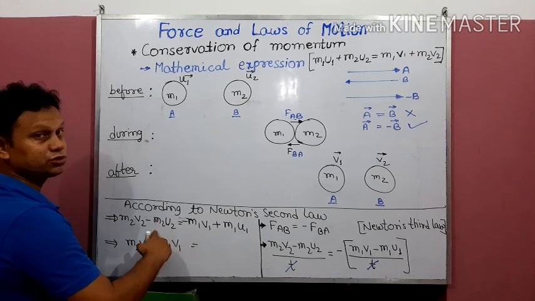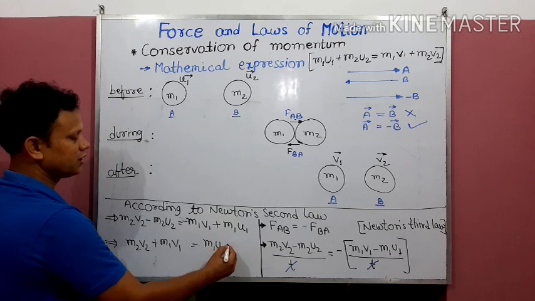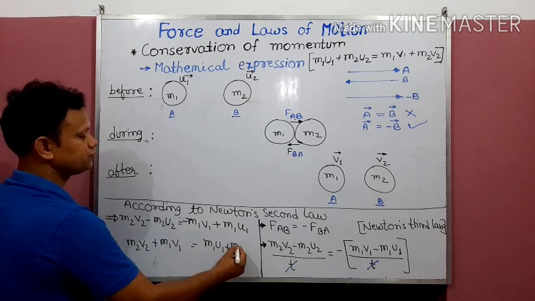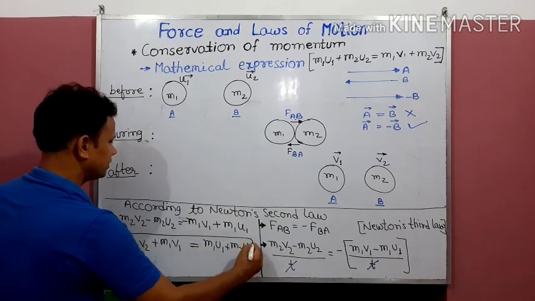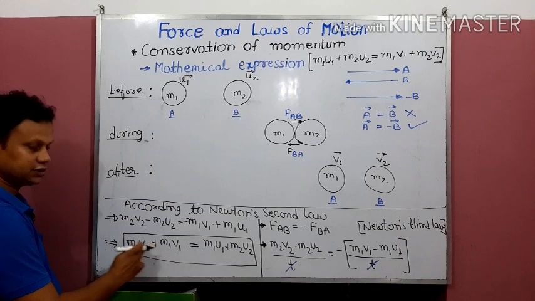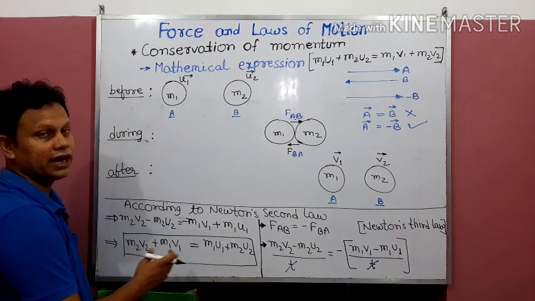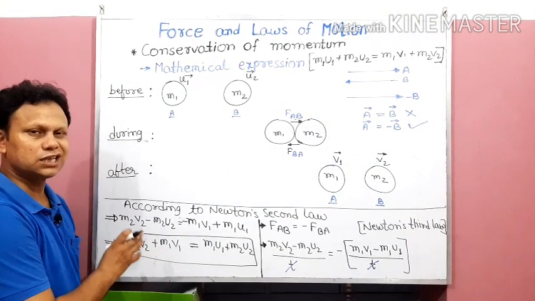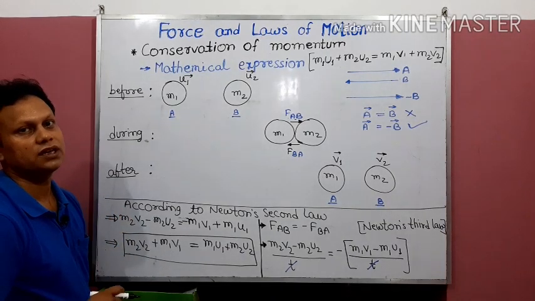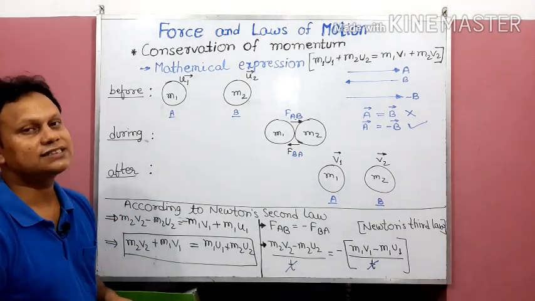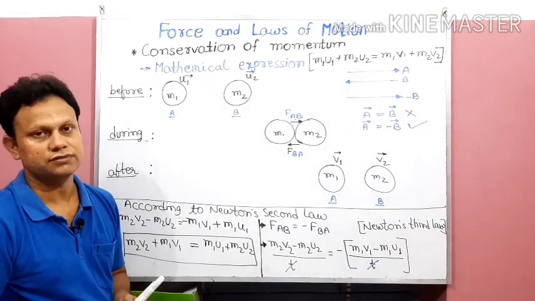And now we have to shift this expression to that side. M1u1 was already there, and now minus M2u2. And finally, we get this relation. This is the sum of momenta after collision, this is the sum of momenta before collision. And this was only the target, that the sum of momenta before and after collision will always be same. In this way, you can establish mathematically how the law will be considered.